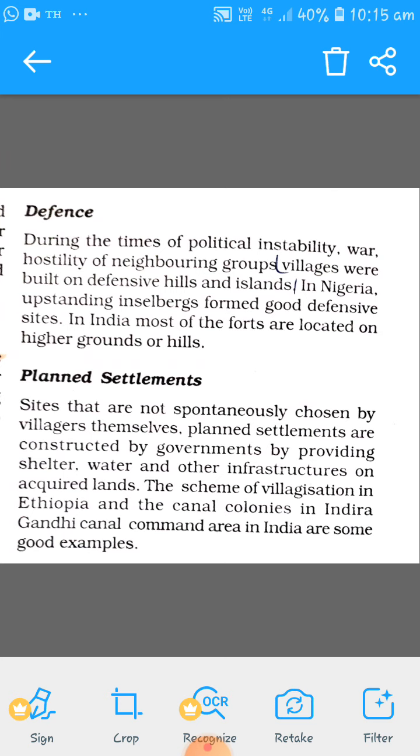Defense is also one of the important things. During times of political instability, war, and hostility of neighboring groups, villages were built on defensive hills and islands.